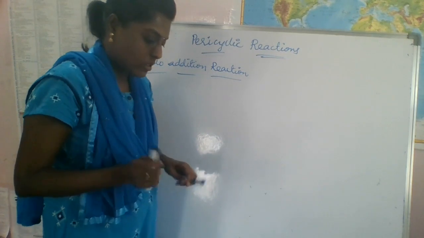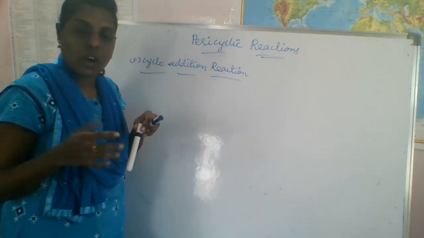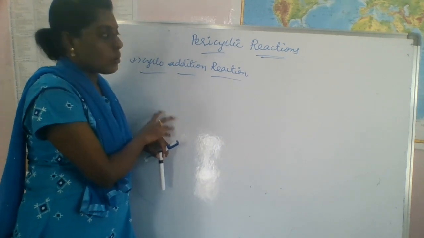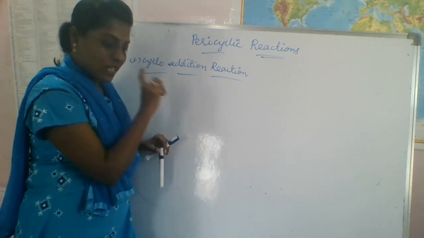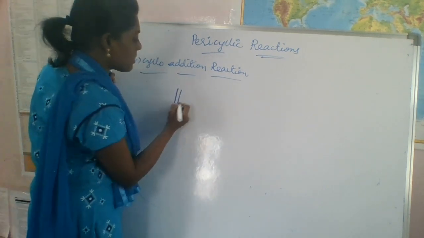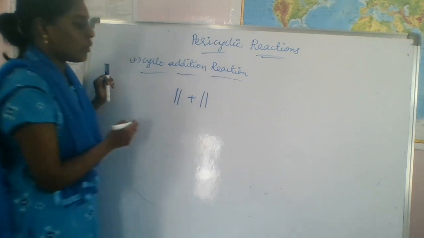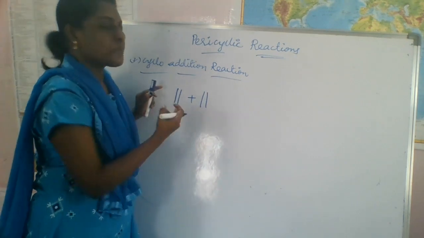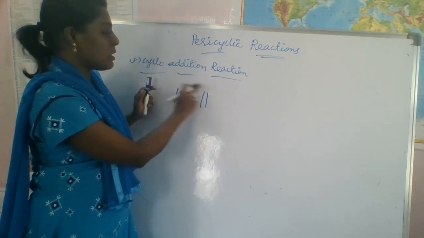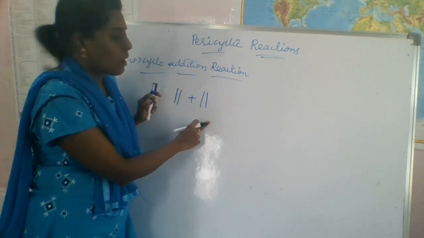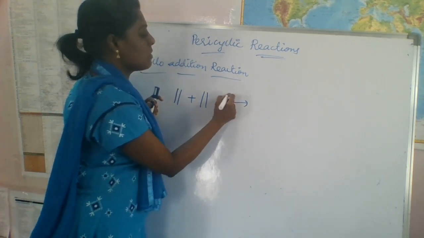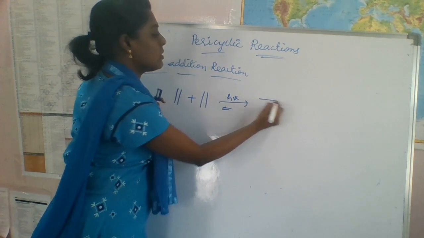Cycloaddition reaction: a reaction in which two or more pi systems are involved, and it forms a cyclic compound. Suppose you take this as A, we have to take a pi system and join these two pi systems, by giving heat or delta.